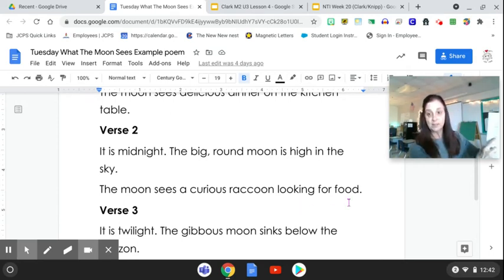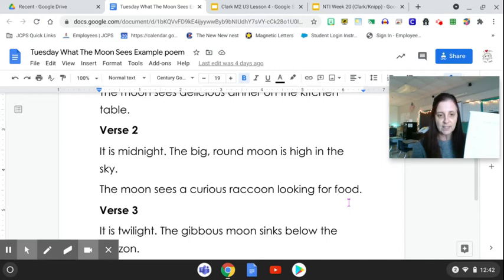So what time is it? It is midnight. What does the moon look like? It says it's big and round. The moon is high in the sky. What is the moon doing? What does the moon see?